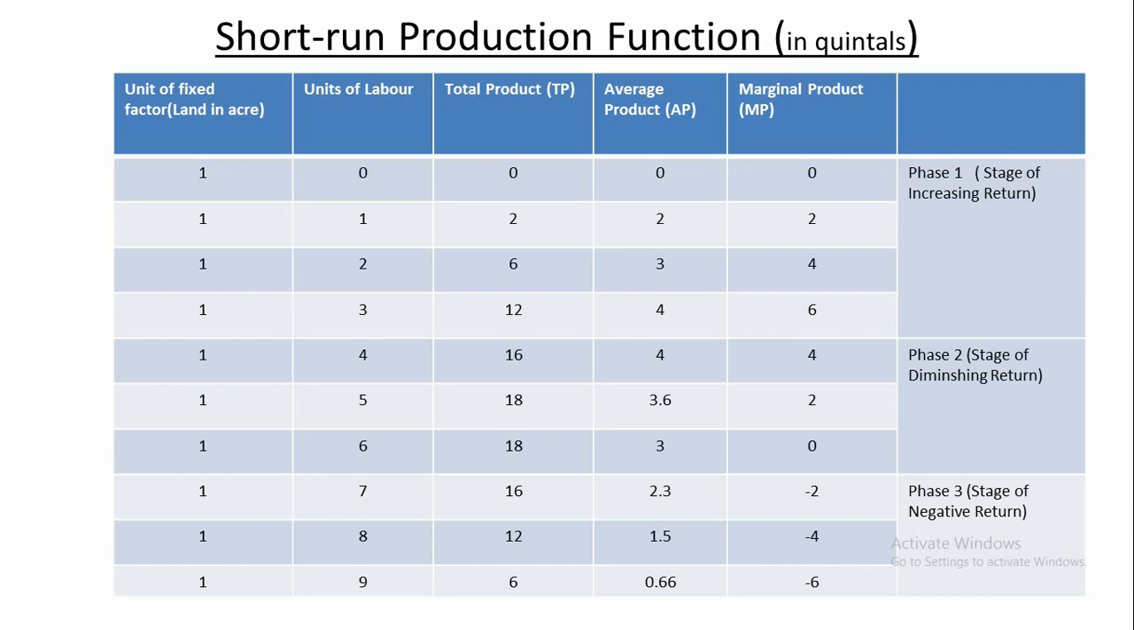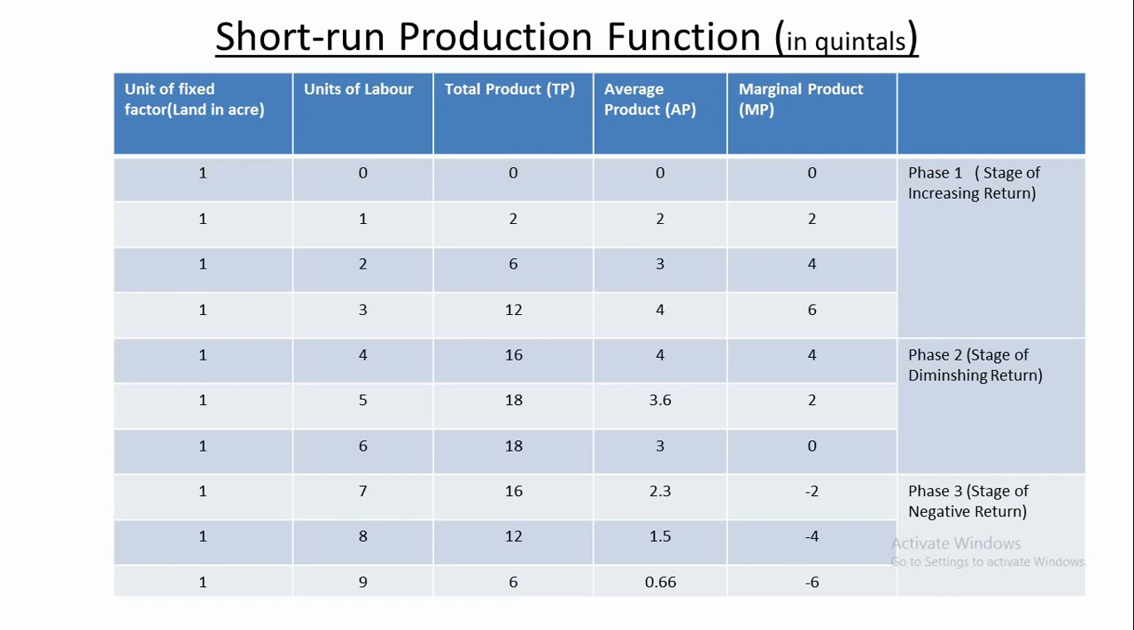When the 8th unit of labor is applied, total product further falls to 12 quintals. Average product, 12 by 8, is equal to 1.5 quintals, and marginal product of the 8th unit of labor is minus 4 quintals, that is negative return. And when the 9th unit of labor is applied to the fixed factor, total product falls to 6 quintals, average product further falls to 0.66 quintals, and marginal product becomes negative at minus 6 quintals.